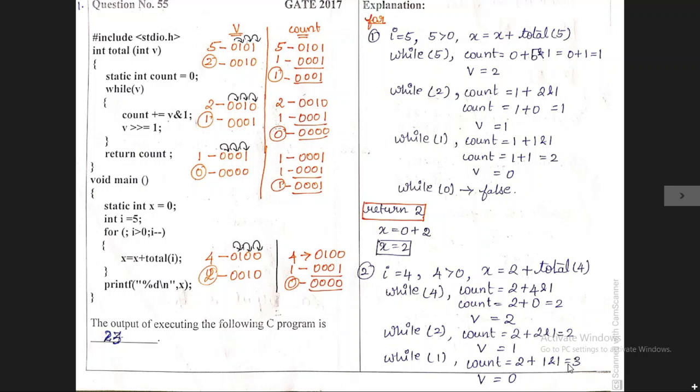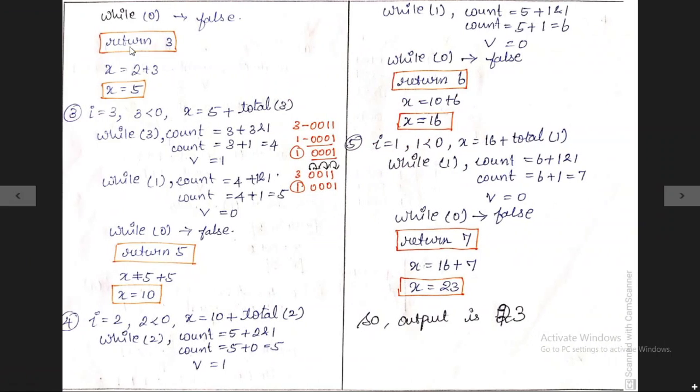The count variable holds the value 3, so it returns the value 3, and the 3 goes back to the main function inside the for loop. Inside the for loop we have x is equal to x plus total of that function. So 2 plus the 3 returned from that function, so we finally get x is equal to 5 as an output. Okay, we will move on to the third iteration of the for loop.